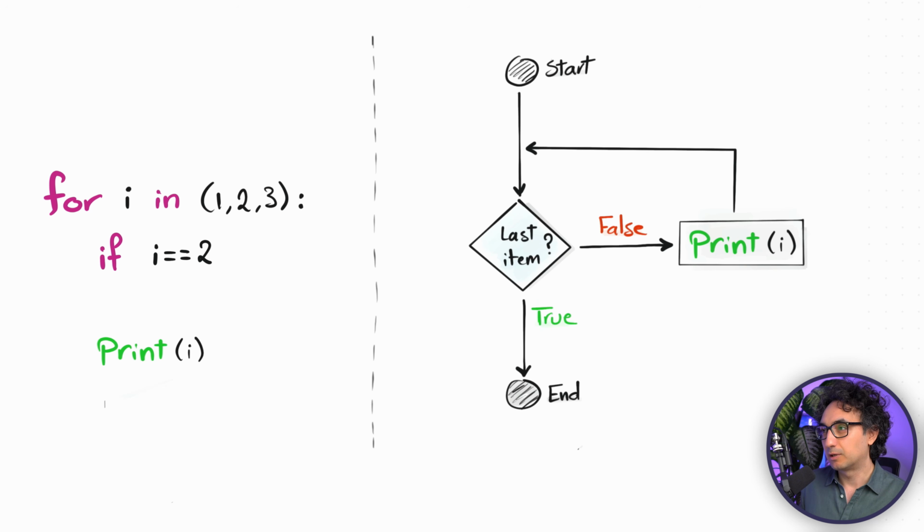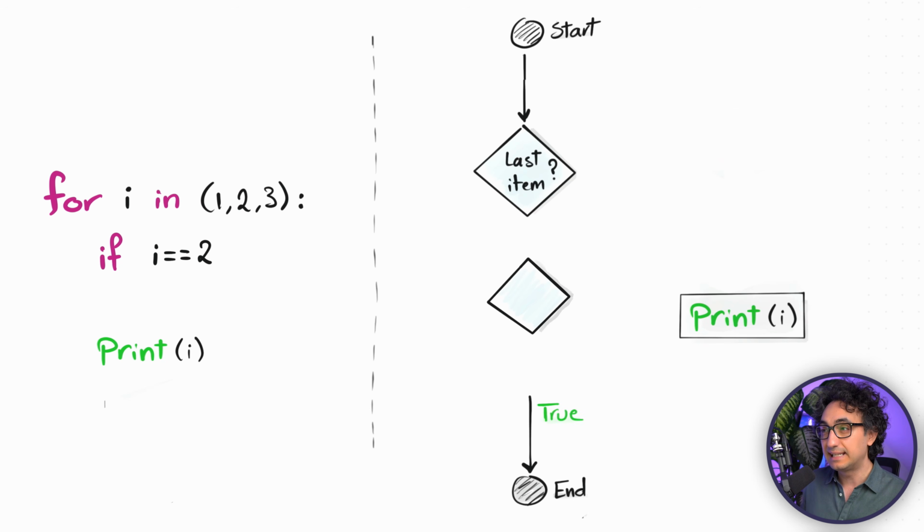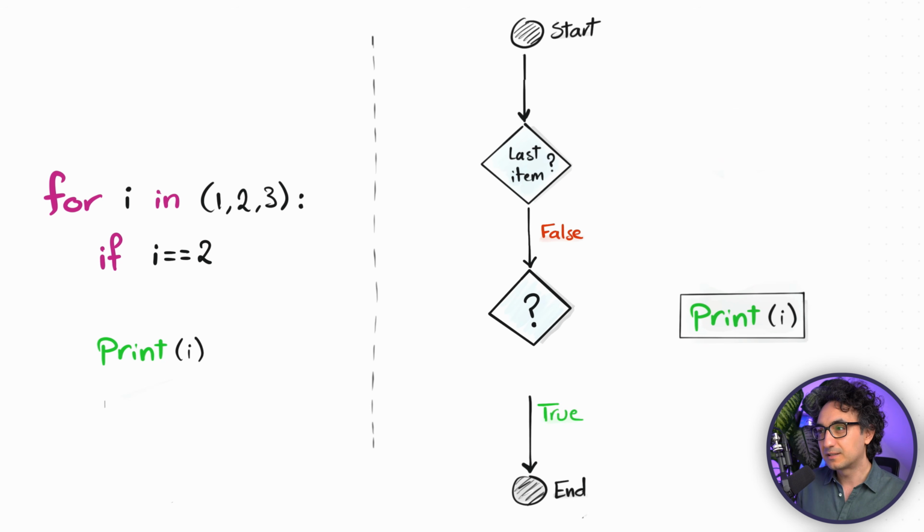So now by looking back to our flowchart, that means we are building a second condition inside our loop. Again, the first condition comes from the for loop. It is something built in and we didn't specify it. But the second condition comes from the if statement that we defined inside the for loop. And of course, the answer could be false or true.